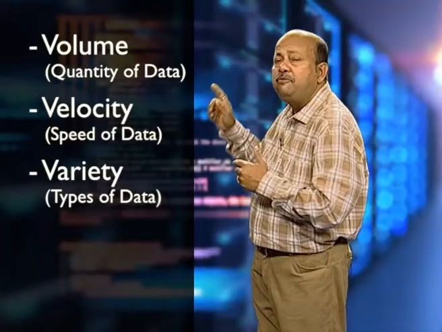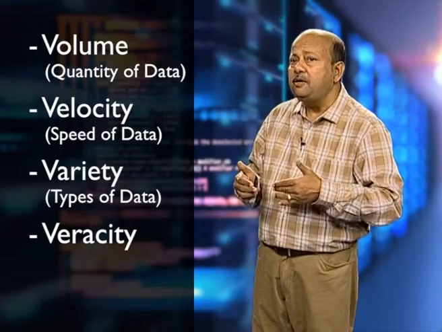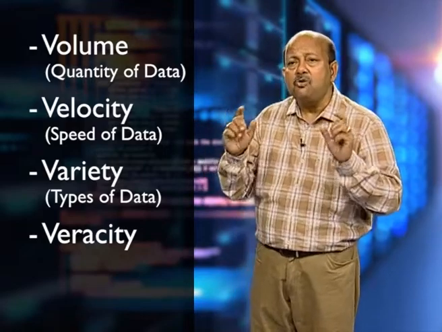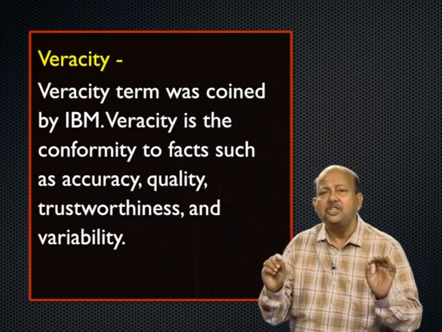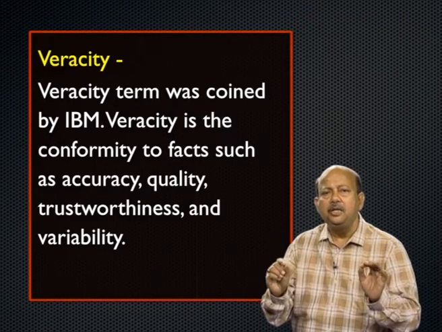And the main features of big data are volume, velocity, variety and veracity. I have already explained volume, velocity, variety. Let us understand the meaning of veracity. The word veracity is coined by IBM and it is nothing but conformity to the facts such as accuracy, quality, trustworthiness and variability. So, these are the characteristics of big data, and big data is nowadays everywhere, it is now the recent revolution.